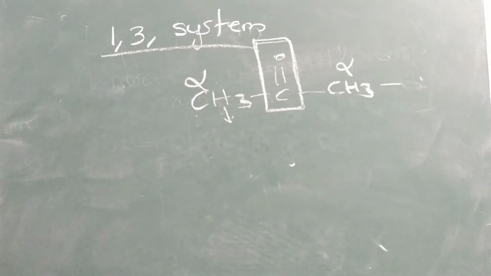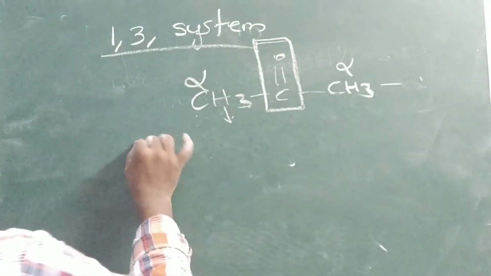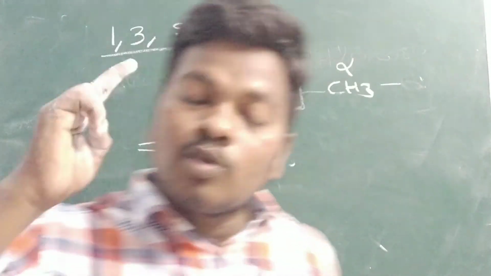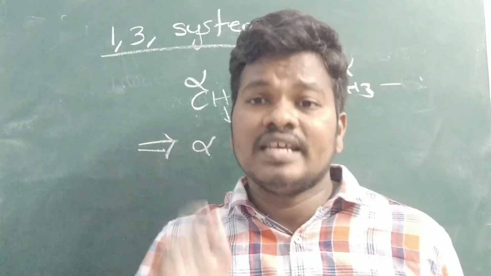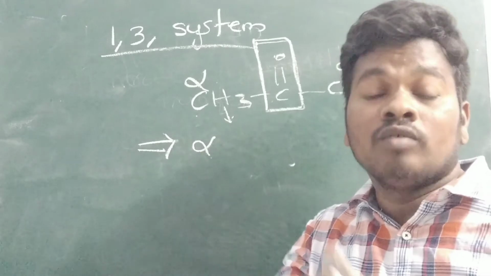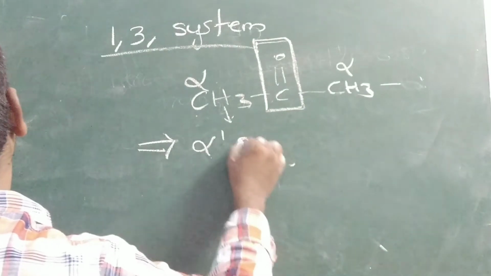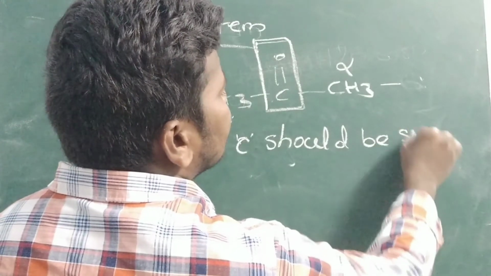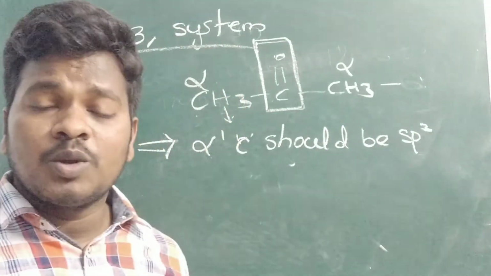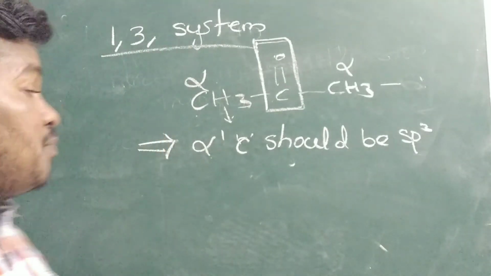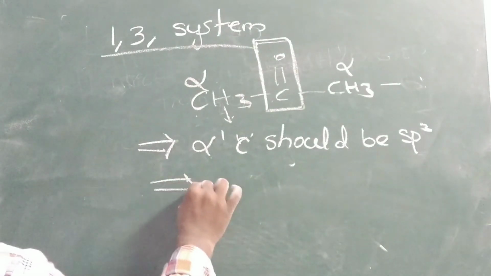So here in this case we will discuss 1,3. Before that you have to remember, whenever you say two compounds exhibit tautomerism, the alpha carbon should be sp3 hybridized. Only the alpha carbon. If it is sp2, it is not tautomerism. The alpha carbon should be sp3.